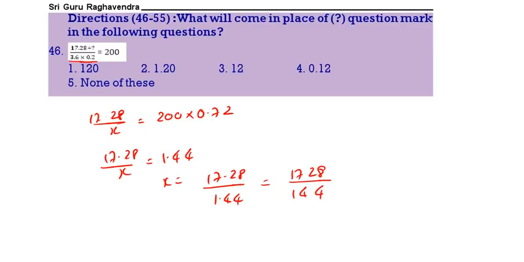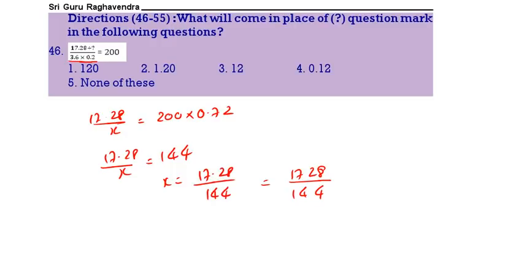So 200 into 0.72, that is 144. This is not 1.44, this is 144. So here also there is no need of point. This is 144. X is equal to 17.28 by 144.